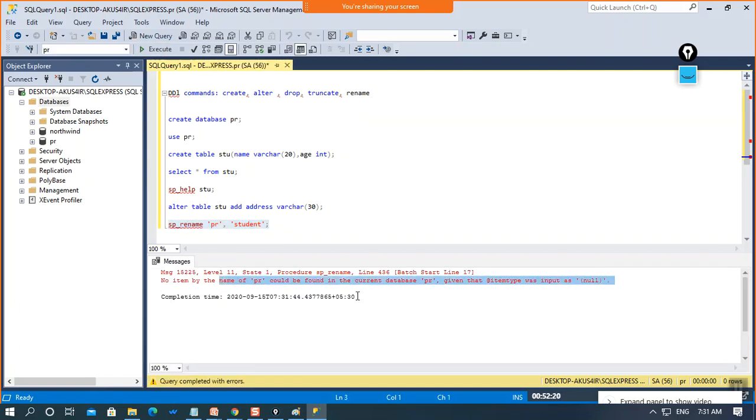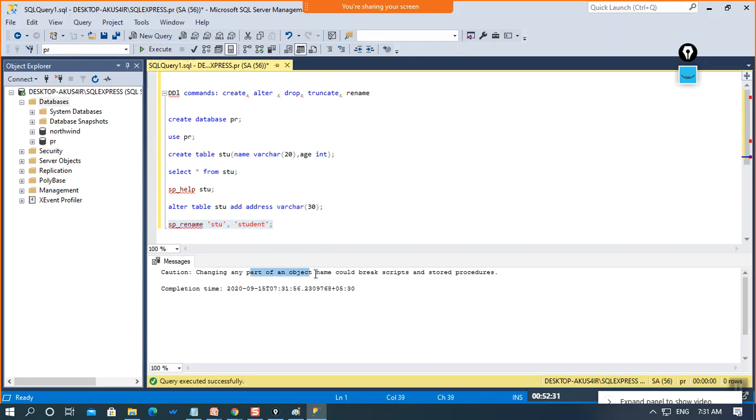It could not be found in the database. Sorry, the table name is not Priya, it's true. Okay, that's fine. And it's saying that changing any part of an object name could break scripts or procedures, so we should not do this. Actually, this is not appreciated, but if it is much needed, then we can perform this.